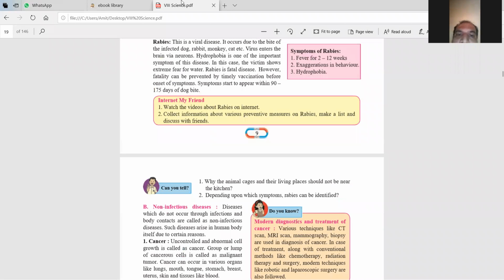Now rabies, this is a viral disease. It occurs due to the bite of an infected dog. Means if someone's dog is infected by the rabies, then when that dog bites another person, that person is also infected by the rabies. Now it's not only dogs; rabbit is there, monkey is there, cat is there. Means there are so many different types of animals. If they bite any person, then मतलब उनको अगर हुआ है तो ही उस आदमी को भी वो रेबीज हो सकता है।